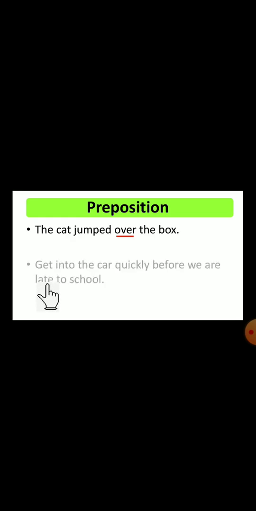One more example you can see: "Get into the car quickly before we are late to school." So which one is the preposition here? See, yes, "into the car." So "into" is the preposition. Got it?